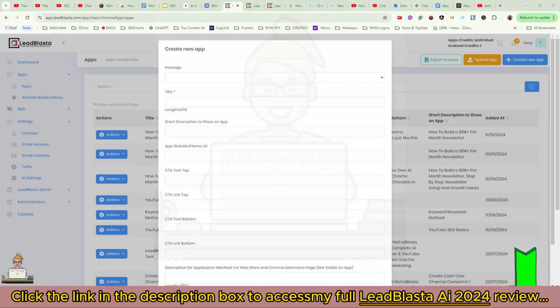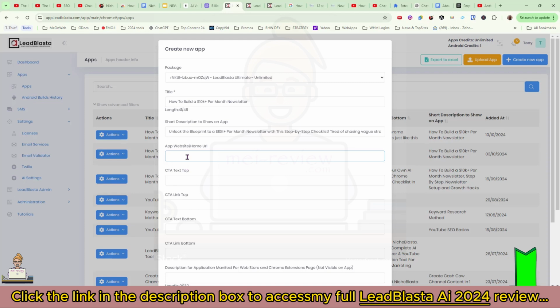What I'm going to do is give it a headline. First I'm going to choose my license package, then I'm going to give it a headline, and then a short description. Now you can get AI to write this and make really compelling short descriptions. The homepage URL, I'll put in here.